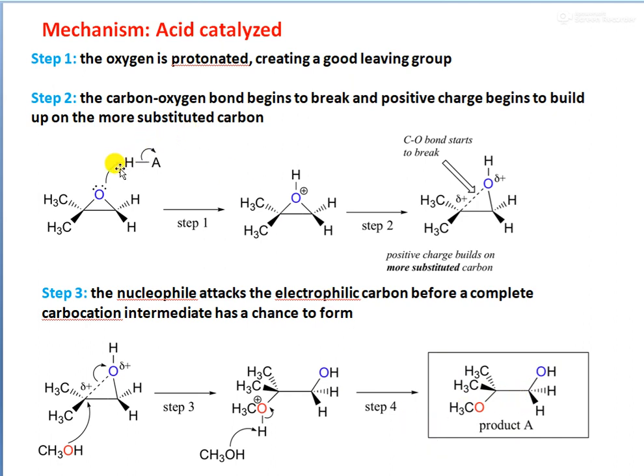So the acid comes and attaches to the oxygen atom first, and this creates a partial breakage of the oxygen carbon bond, and when a positive charge is acquired at this carbon, the nucleophile comes and attacks at this carbon position, and the ring completely opens up, and the OH is formed. The OH bond is formed here, and the excess proton is abstracted by another molecule, and in the OCH3 group, we get the product A.